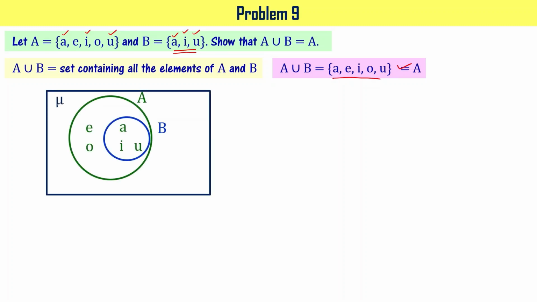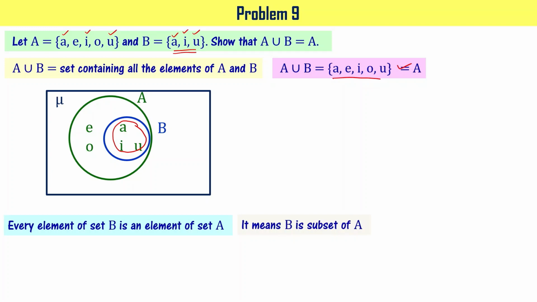Pictorially, when you represent this in a Venn diagram, you get a figure like this. Here, every element of set B is an element of set A, right? A, I, U are the elements of set B as shown here, and they are elements of set A also.